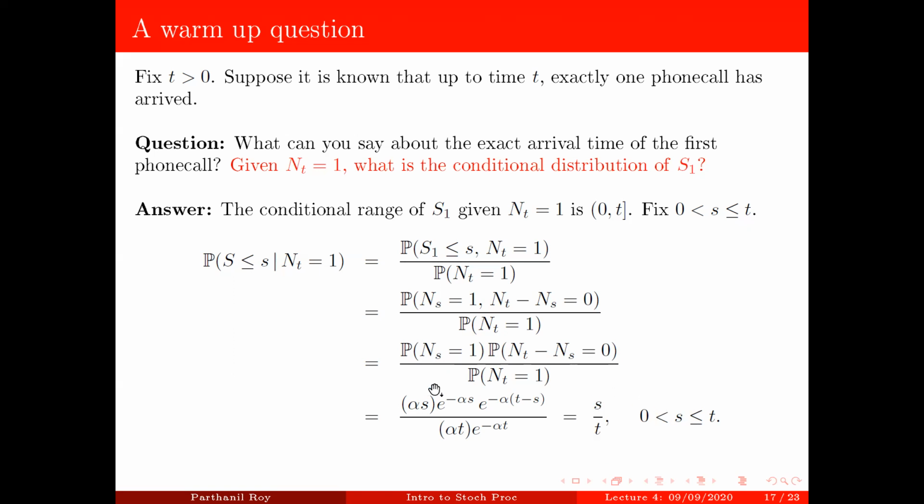So this is the conditional CDF of S1, given N_t equal to 1. And obviously this means given N_t equal to 1, conditionally S1 follows uniform 0 to t. Remember, uniform 0 to t has exactly this CDF.